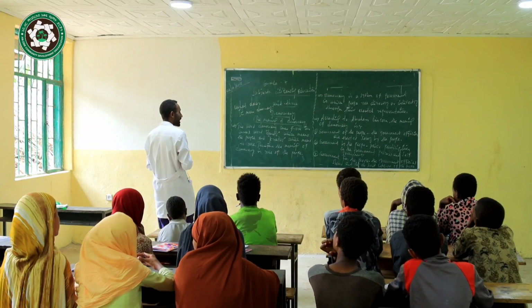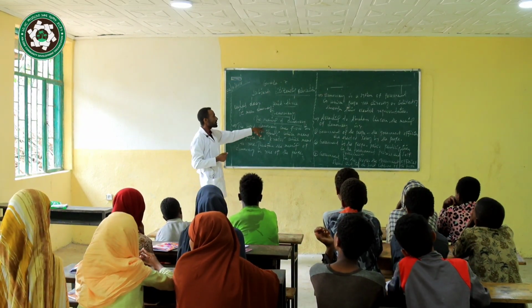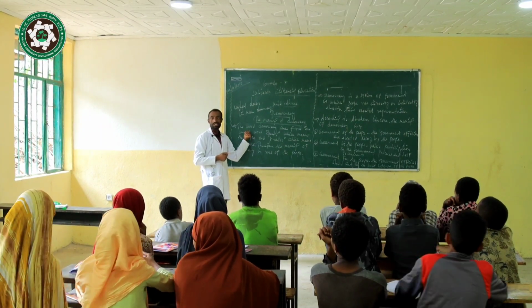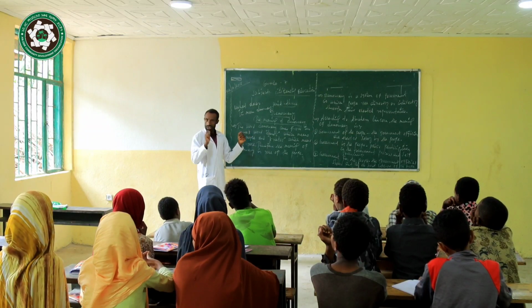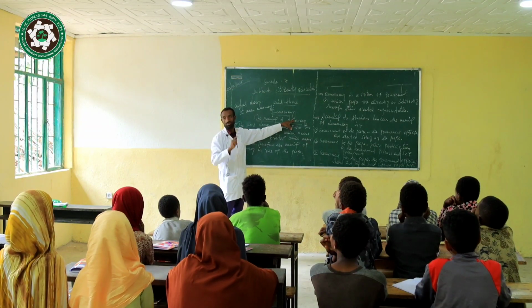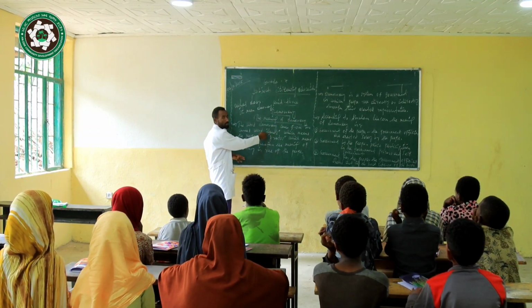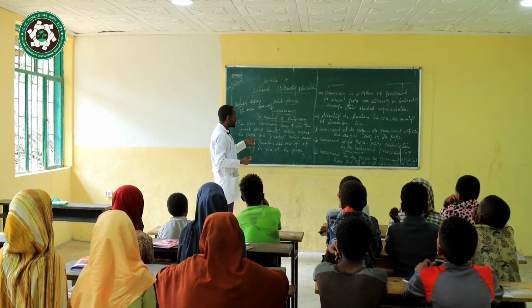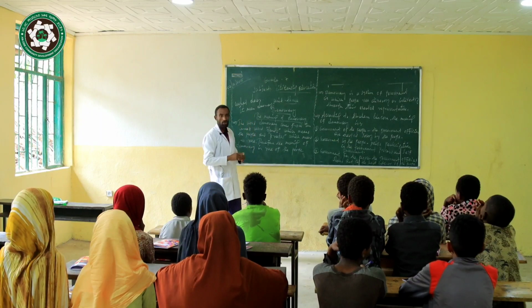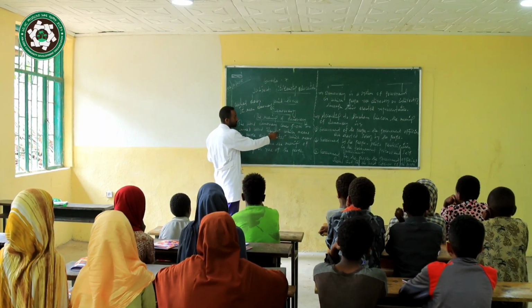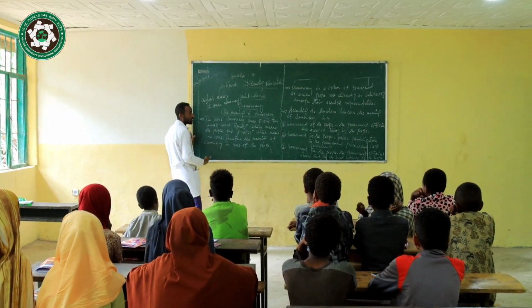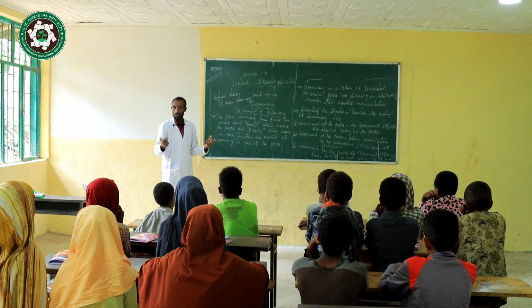Good. Let us come to the point. The word democracy comes from Greek words. Do you know the Greeks? It comes from the Greek words demo and kratos. The first, demo, means people, and kratos means rule. So the direct meaning of democracy, when we combine those two words, demo and kratos, we get rule by the people, or rule of the people.